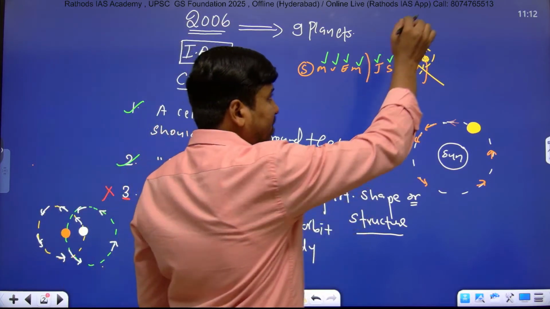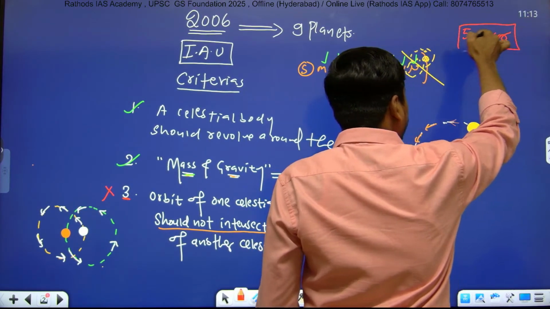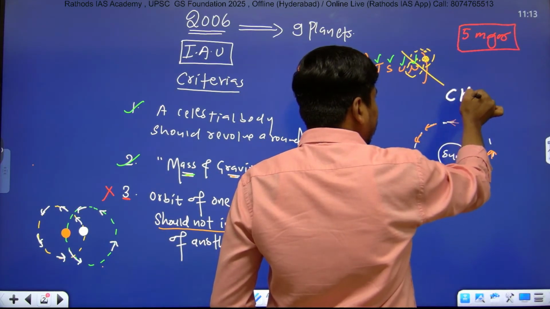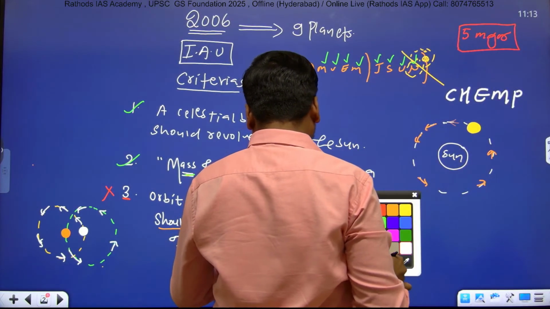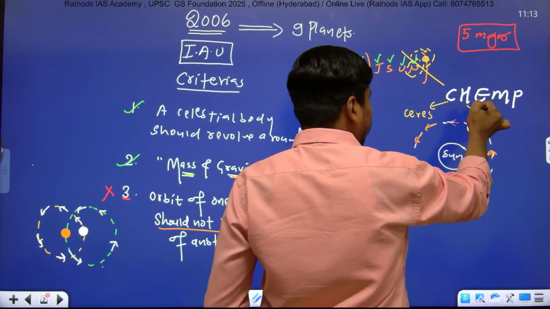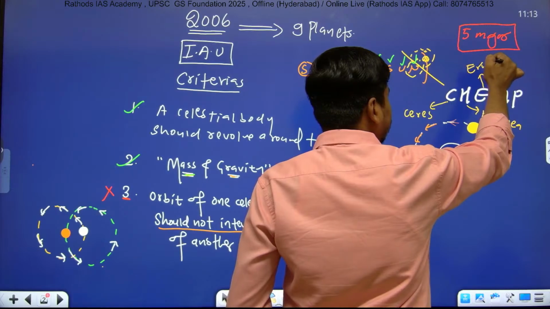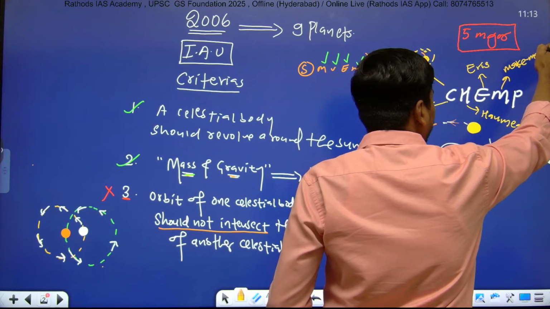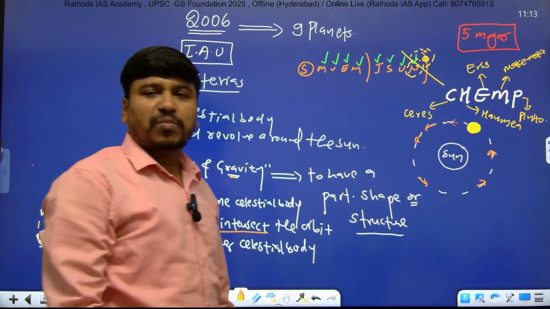And presently there are 5 major dwarf planets in our solar system, and the trick to remember these 5 dwarf planets is CHEMP. So CHEMP is the trick to remember these 5 dwarf planets, and CHEMP meaning, just listen. Here C meaning Ceres, and H meaning Haumea, E meaning Eris, right? And M meaning Makemake, and P meaning Pluto. These are the 5 major dwarf planets of our solar system, right?